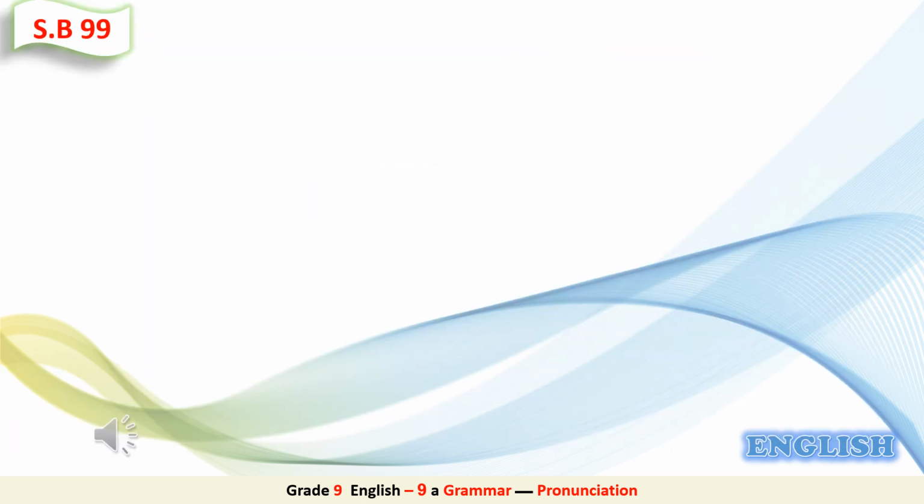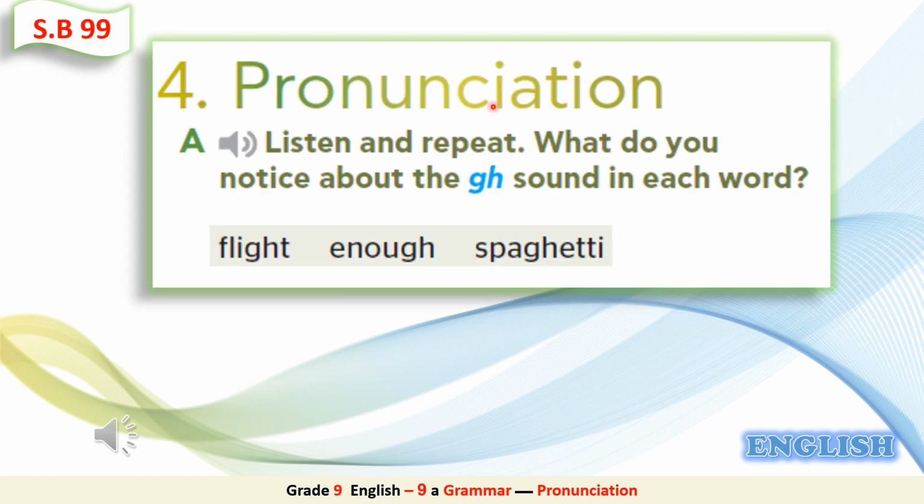Let's go to Students' Book, page 99 for pronunciation. Listen and repeat. What do you notice about the GH sound in each word? Here we have 3 words, in each of which we have GH. So now you are going to listen and try to notice the pronunciation of GH in each word. Listen, please. Listen and repeat. 4. Pronunciation. A. Listen and repeat. What do you notice about the GH sound in each word?